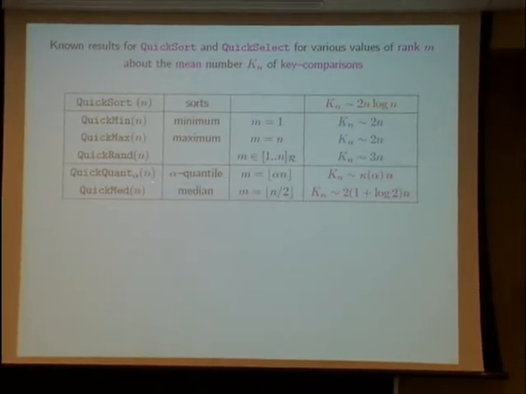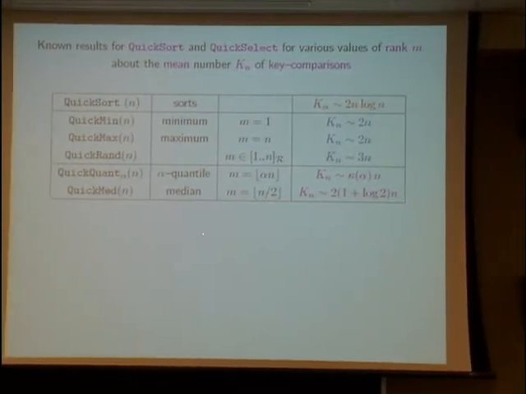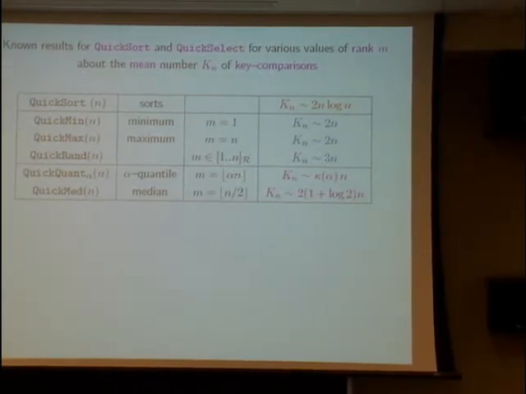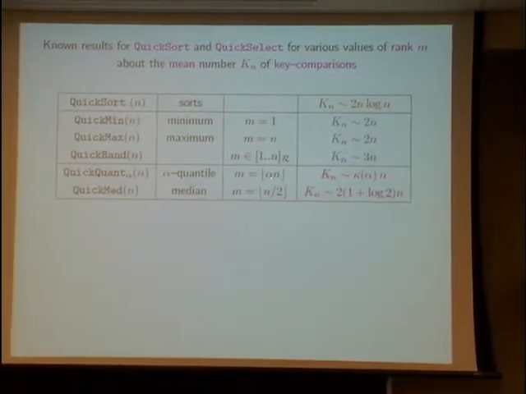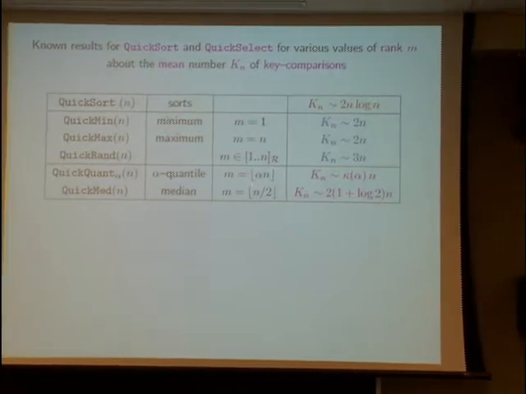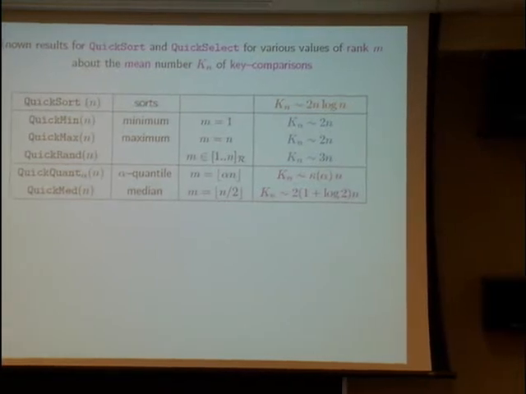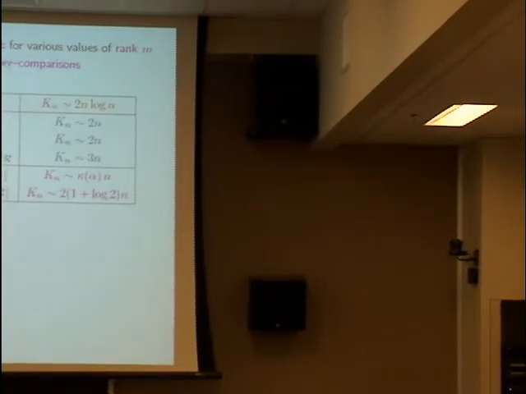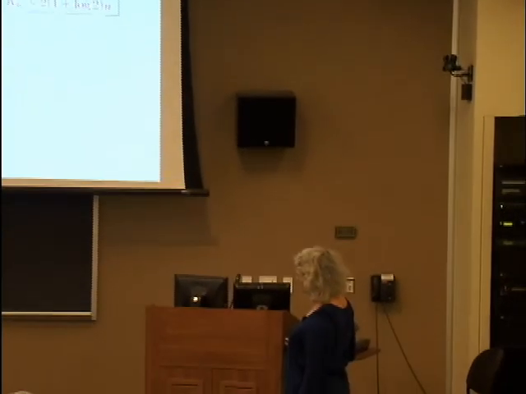Here, in this talk, we are especially interested in the case where m is linear with respect to n, with a coefficient alpha, which, of course, belongs to the unit interval, 0 to 1. And when alpha is fixed, this means that we look for the alpha quantile, and for instance, when alpha equals 1/2, this means that we look for the median.